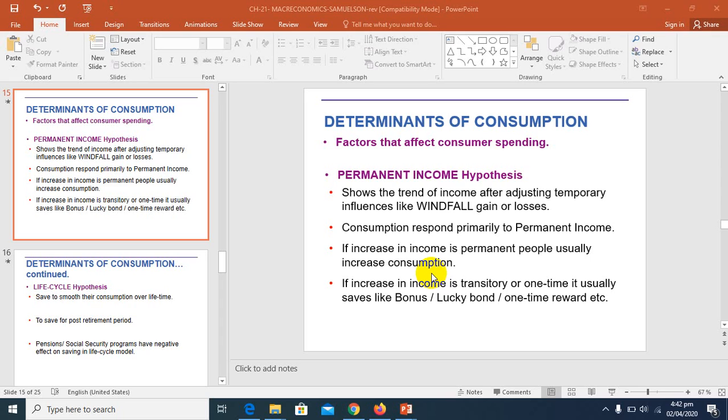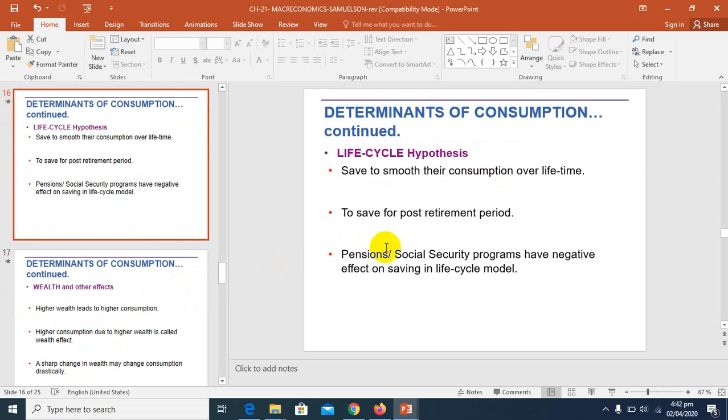The life cycle hypothesis assumes that, in the slide I'm going to show you, the determinants of consumption are part of the determinants of consumption, and you know that consumption is based on permanent income, not on income shocks, because a shock is a one-time thing.